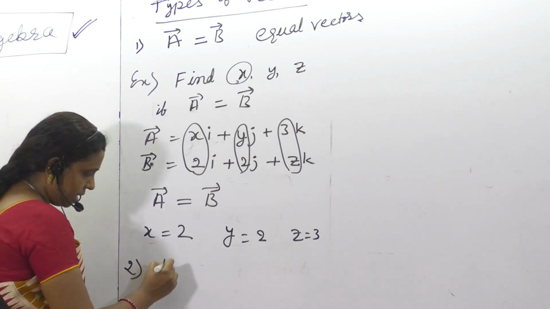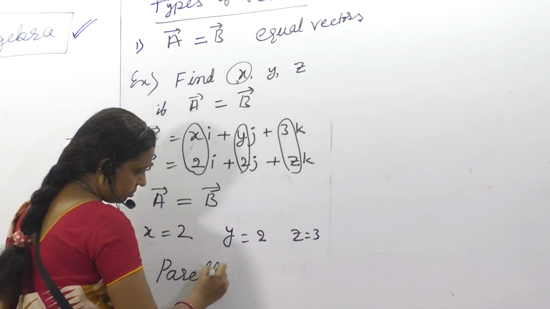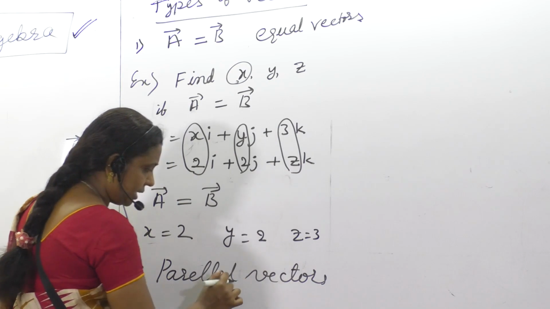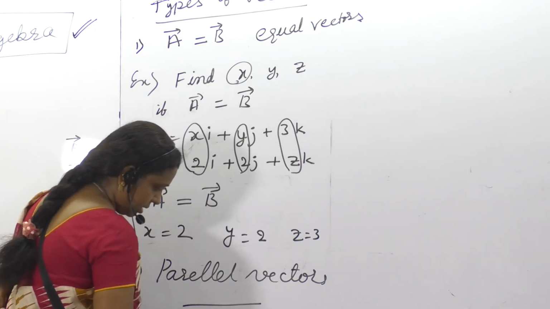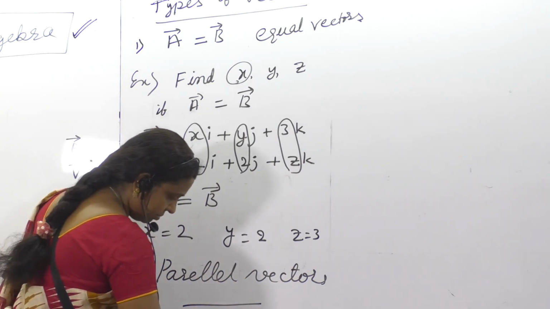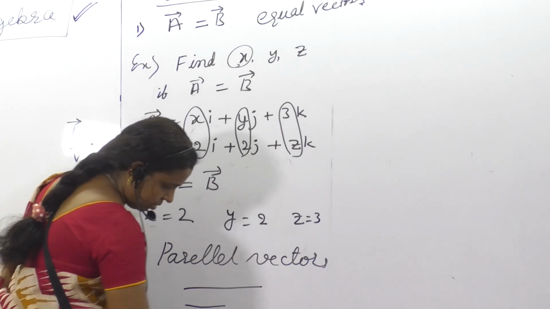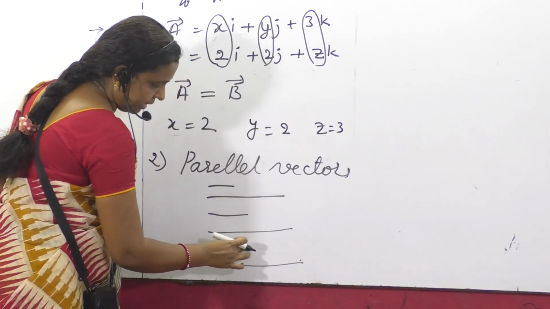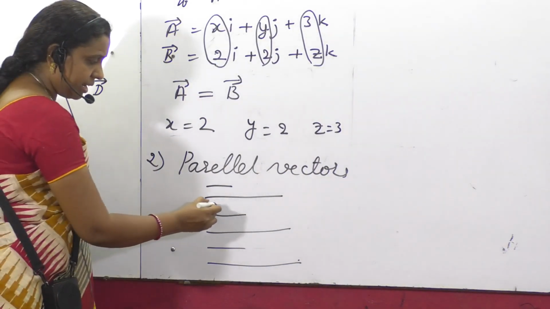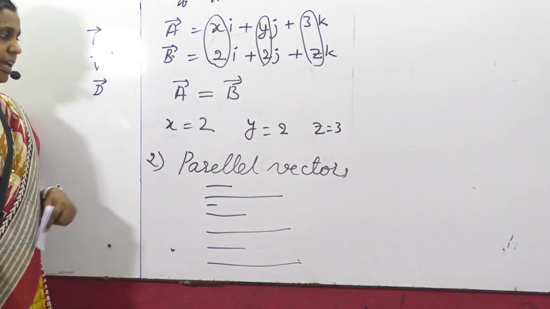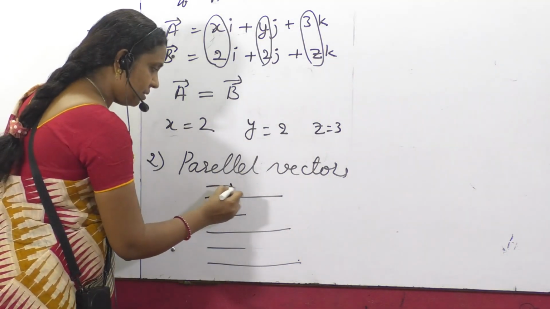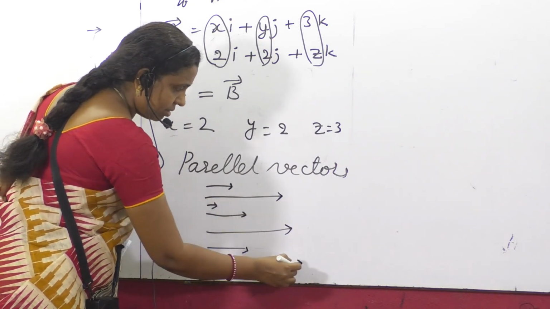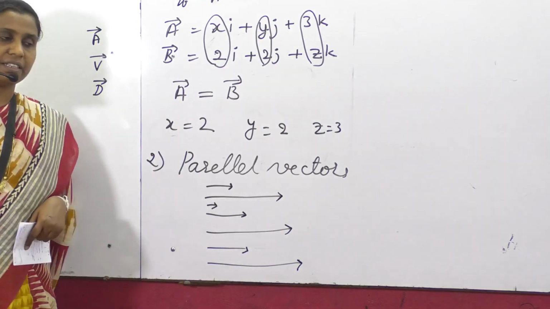Second one, parallel vectors. Students, you know that lines are said to be parallel if they don't coincide or intersect anywhere at any point. See this, a small line. All these are like parallel lines. If you put the direction, it becomes a vector. With that, you can say parallel vector.